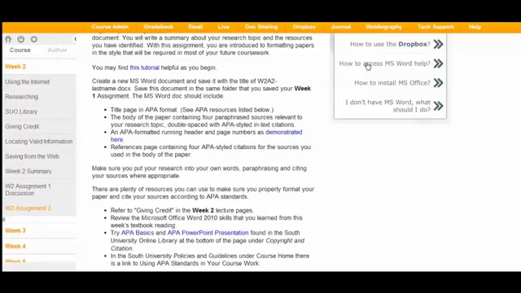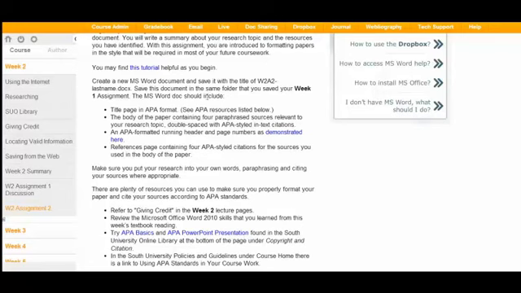Hello everyone. I wanted to share some tips with you for week 2, assignment 2, your annotated research paper. What we're trying to do in this assignment and in this document is to give you practice in a couple of different things. One, because this is a Word, Excel, and PowerPoint class, we want you to learn how to format research papers using Word. And that's really, really important. We also want you to practice paraphrasing your research, and we want you to practice referencing that research.